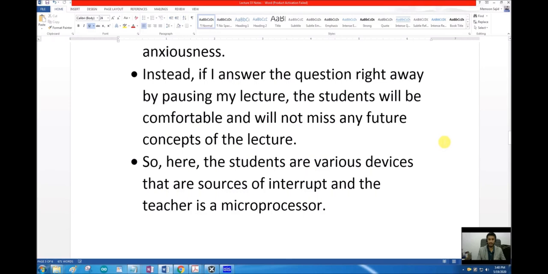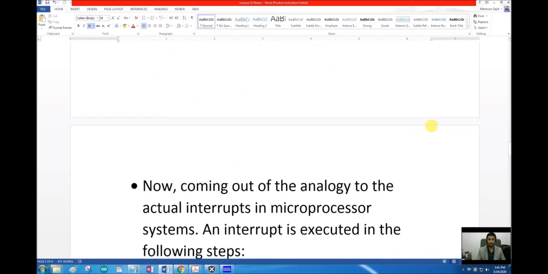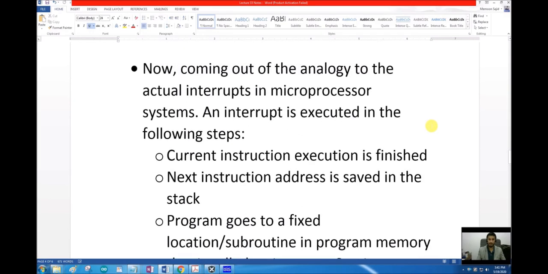So in this analogy, the students are various devices that are sources capable to generate the interrupt. My ears are some peripherals that are capable to receive that interrupt, and my brain is the microprocessor that is able to receive that message from my peripheral, my ear, that some interrupt has occurred and service that interrupt. So let's come out of this analogy and let's discuss actual interrupts in the microprocessor system.